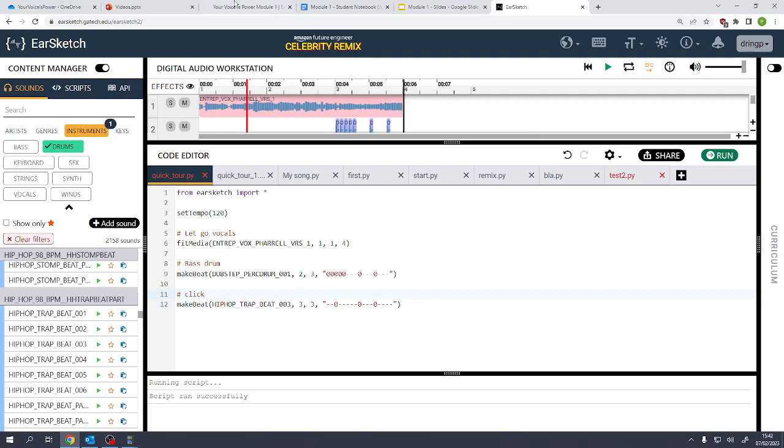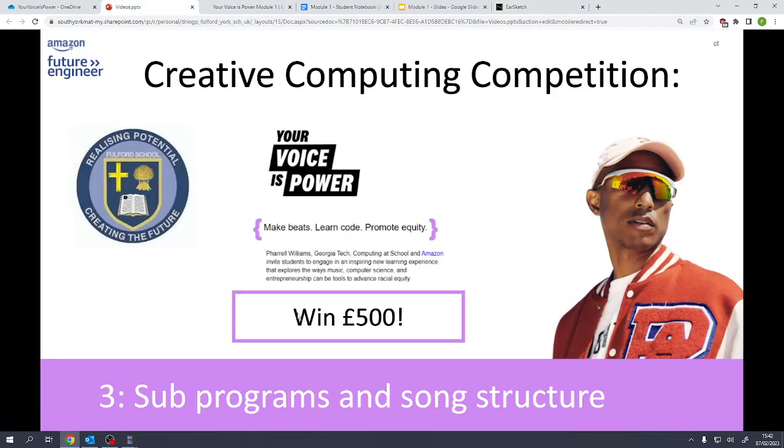Fab. All right, so next video, I'll try and go through how to make subprograms and think about the song structure in terms of verse and chorus and come back to that messaging about equity and entrepreneurship and a stand against racism. But have fun, be creative, make mistakes, play around with it. I'm really looking forward to listening to what you've got.